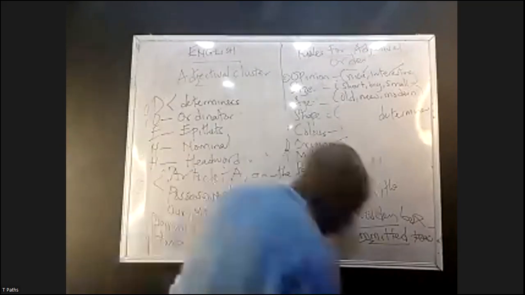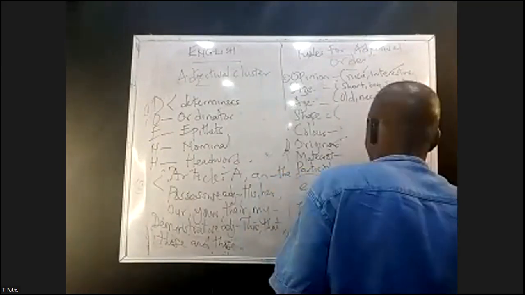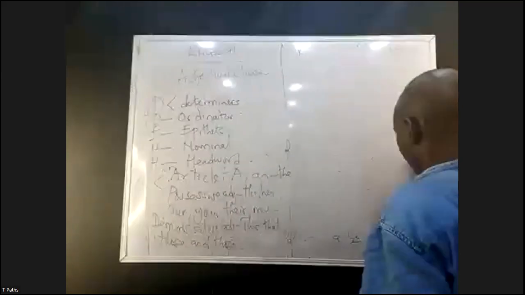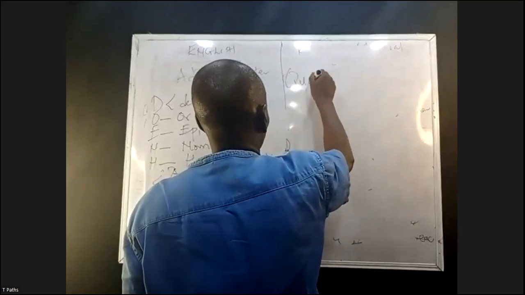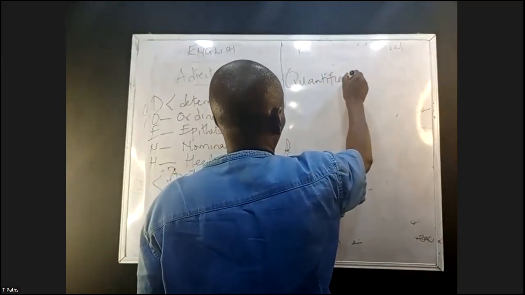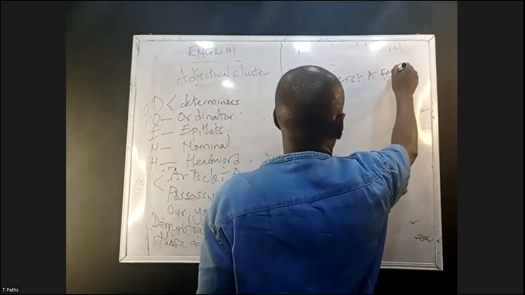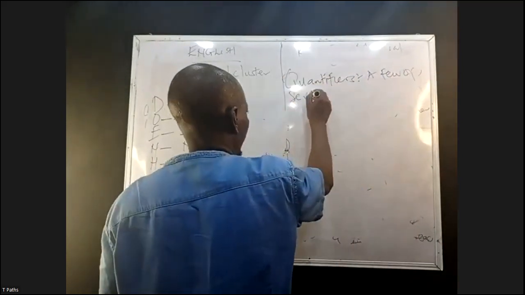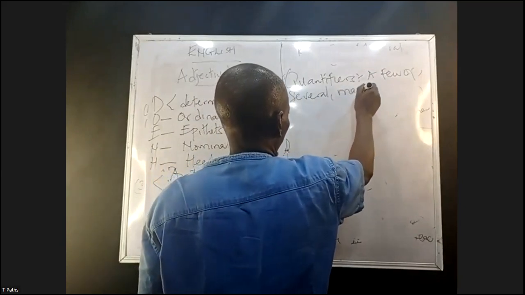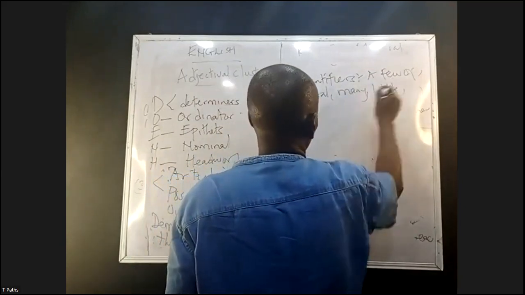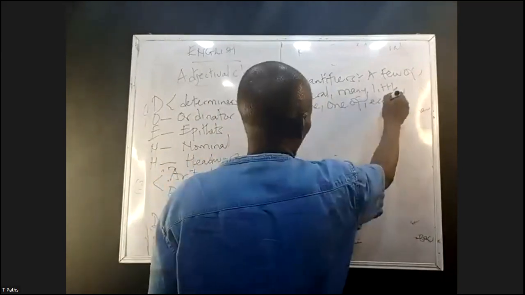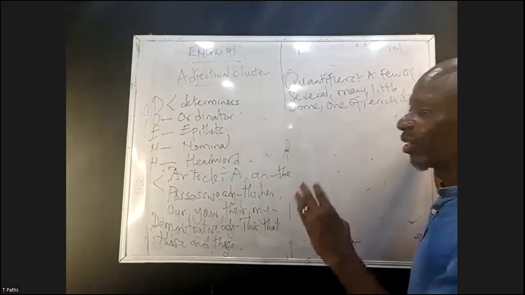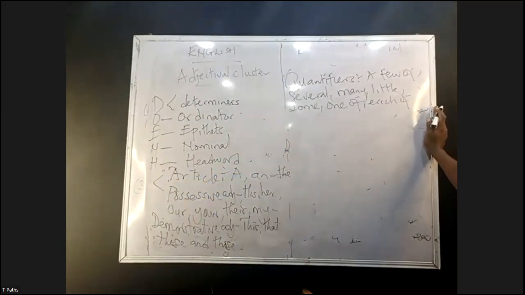The last one there, we have quantifiers: a few of, several, many, little, some, one of, each of. So when you are arranging under the second adjective, determiner must come first.